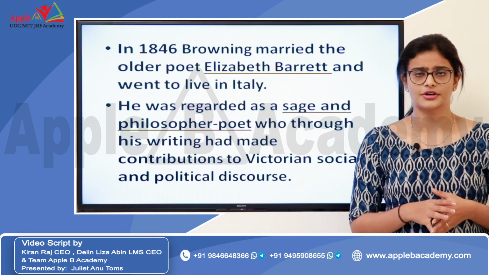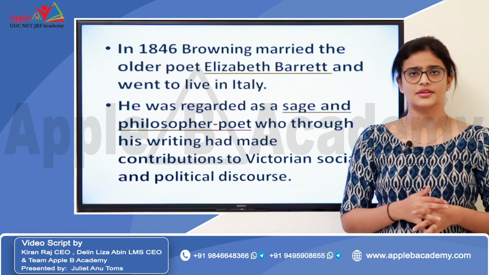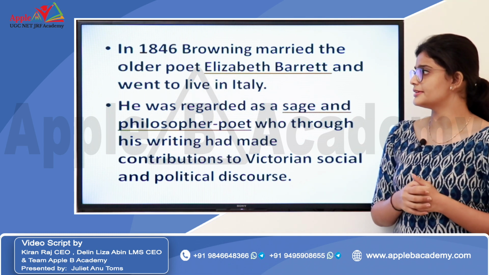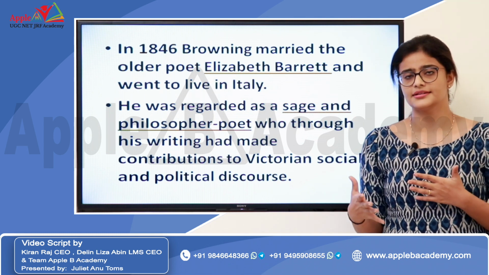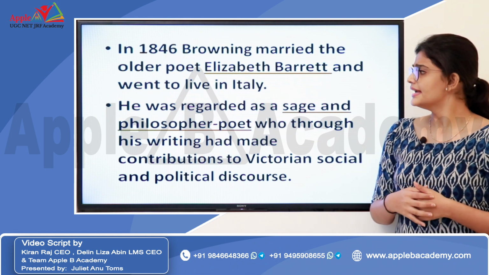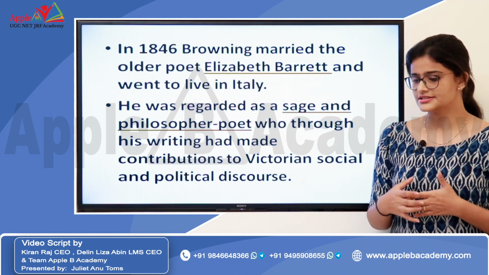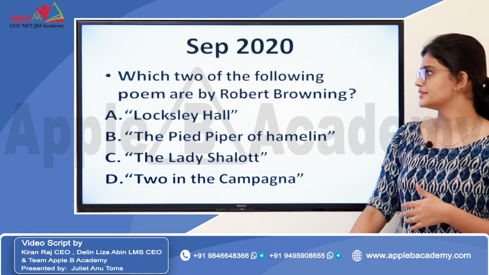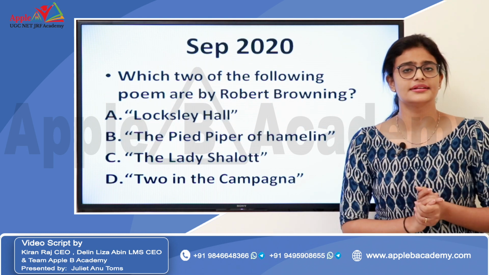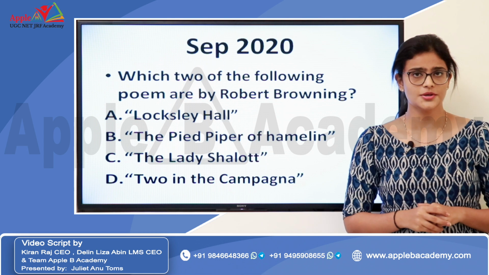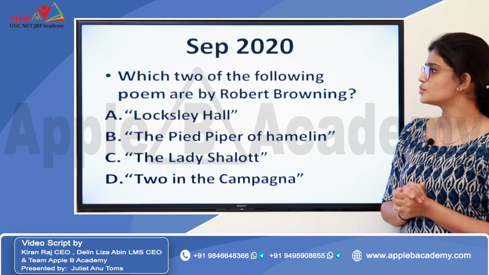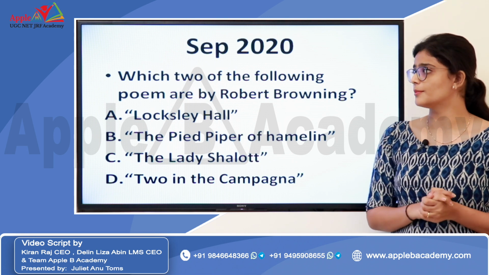Browning is the most important poet, just like Alfred Lord Tennyson in the Victorian age. In 1846 he married Elizabeth Barrett. She was also another poet, and he was regarded as a sage and a philosopher poet, and he had contributed to the Victorian social and political discourse. So let's look at the questions that were asked from Robert Browning. In September 2020, the question was, which 2 of the following poems are by Robert Browning?